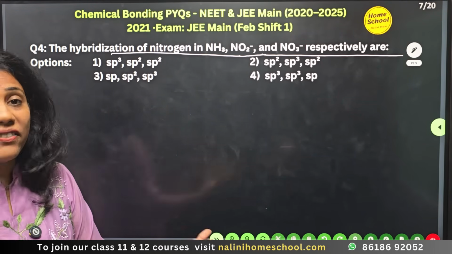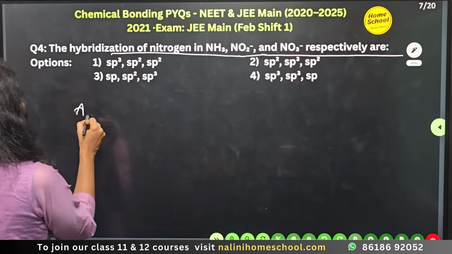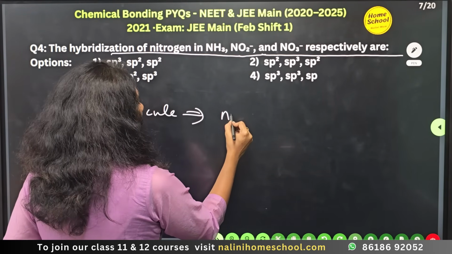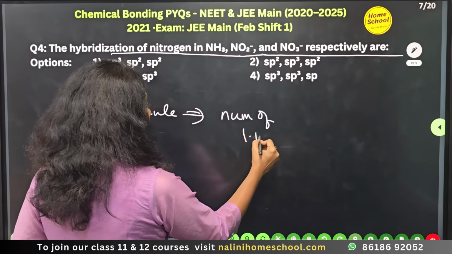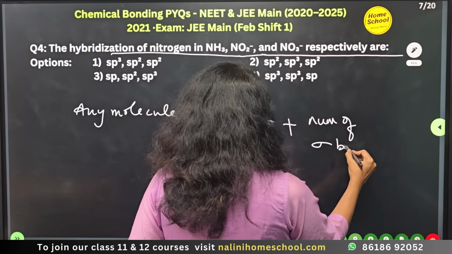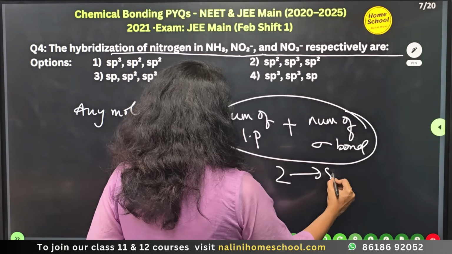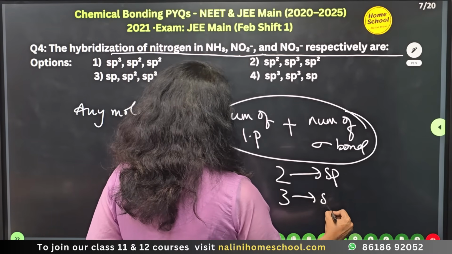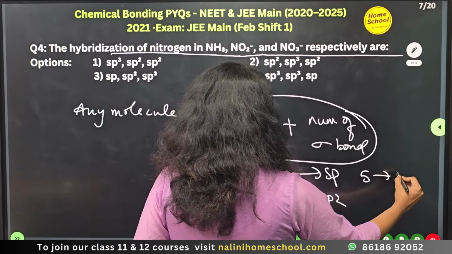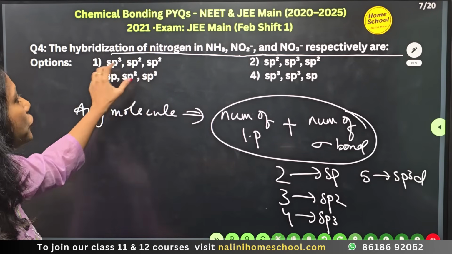So here briefly I will explain. So very important for any molecule, you just find out the number of lone pairs present and add the number of sigma bonds. Okay, you just have to do this little calculation. So if you get number 2, then it will have sp hybridization. If you get number 3, sp2 hybridization. Number 4, sp3 hybridization. Number 5, sp3d hybridization, and so on. Okay, so let's apply this trick to all the molecules.